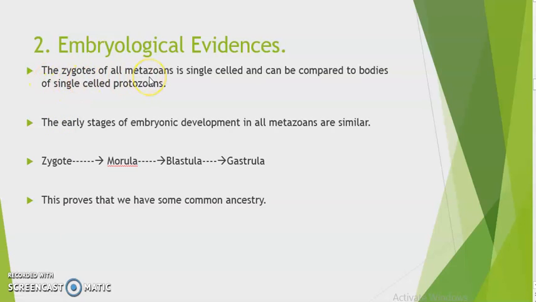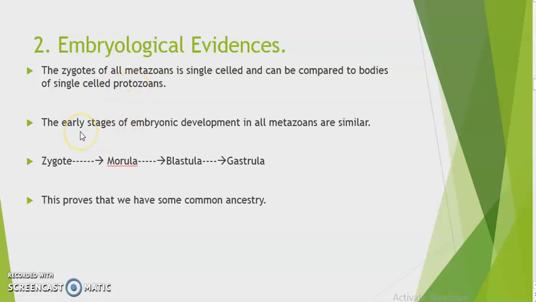Zygote of all metazoans. All multicellular organisms start their life with a single cell structure called zygote. And we know that protozoans are also single-celled organisms. It means we can conclude that all metazoans may have single-celled protozoan ancestry. It means the ancestor of all multicellular organisms might be some protozoa. So how are we concluding that? Just because of zygote, because zygotes are single-celled structures and protozoans are also single-celled structures.